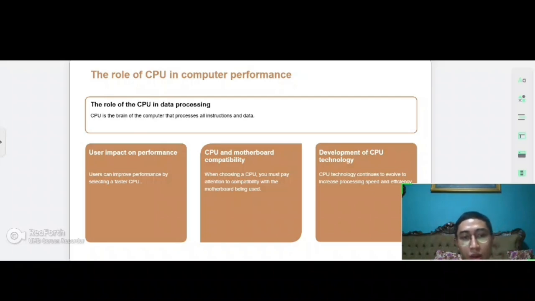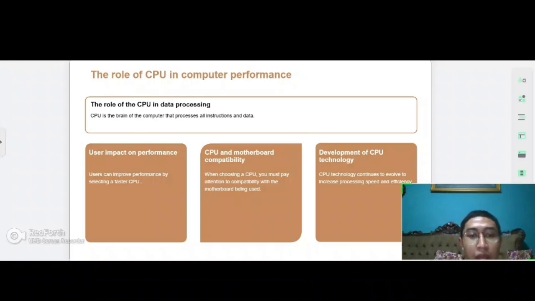The role of the CPU in data processing. CPU is the brain of the computer that processes instructions and data. User impact on performance. Users can improve performance by selecting a faster CPU. CPU and